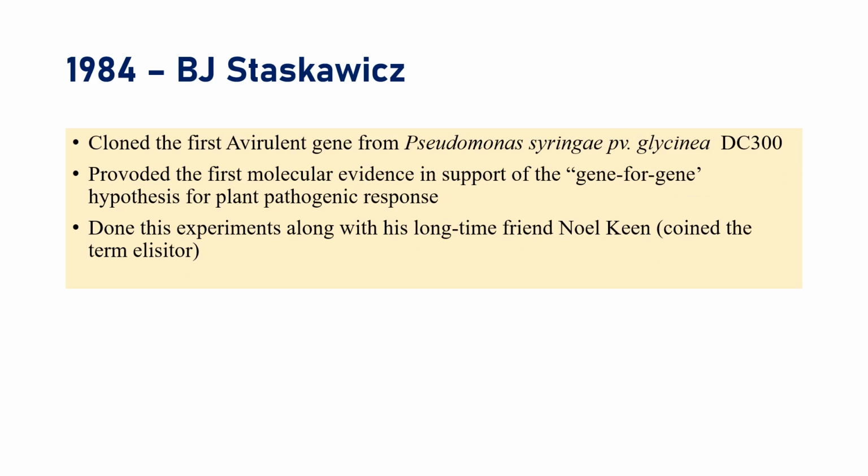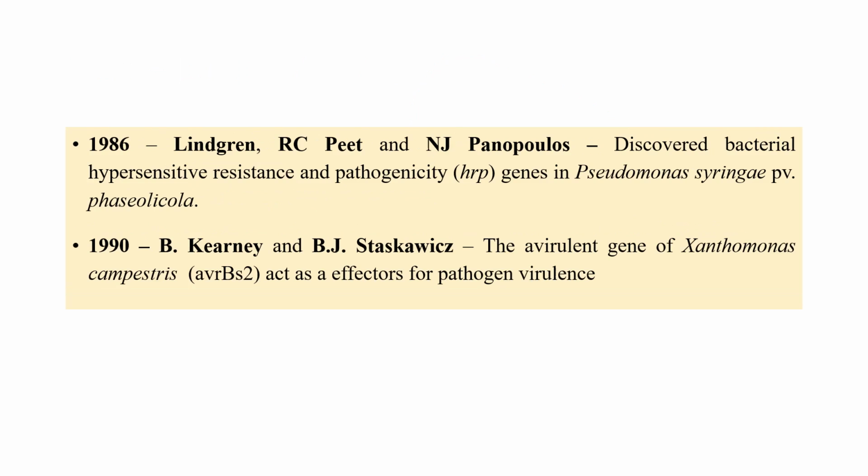Next one is Staskawicz's first avirulence gene. He cloned the first avirulence gene from Pseudomonas syringae pathovar glycinea. So the first bacterial avirulence gene was cloned by Staskawicz in 1984. And Lindgren, Peet, and Panopoulos discovered the hypersensitive response in the hrp genes of Pseudomonas syringae pathovar phaseolicola. And Kearney and Staskawicz found the avirulence gene of Xanthomonas campestris pathovar vesicatoria, avrBs2, which acts as an effector for pathogen avirulence.